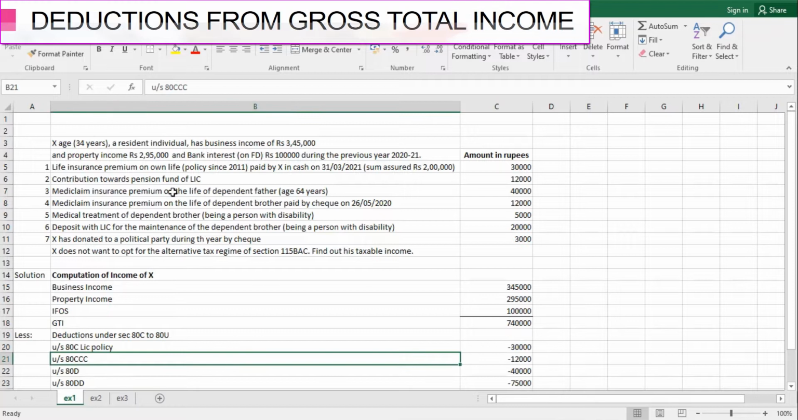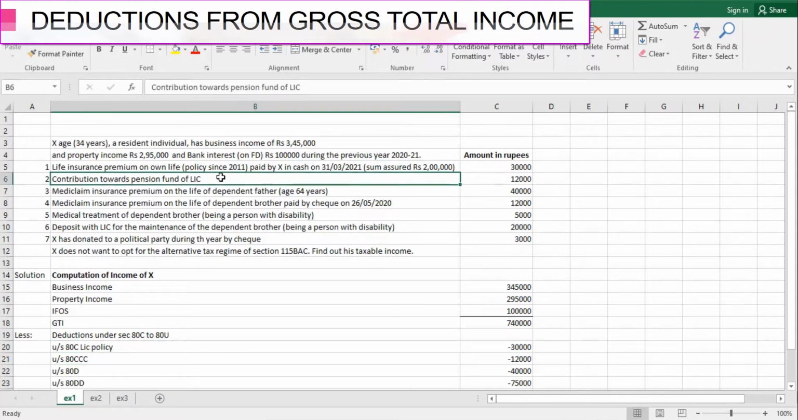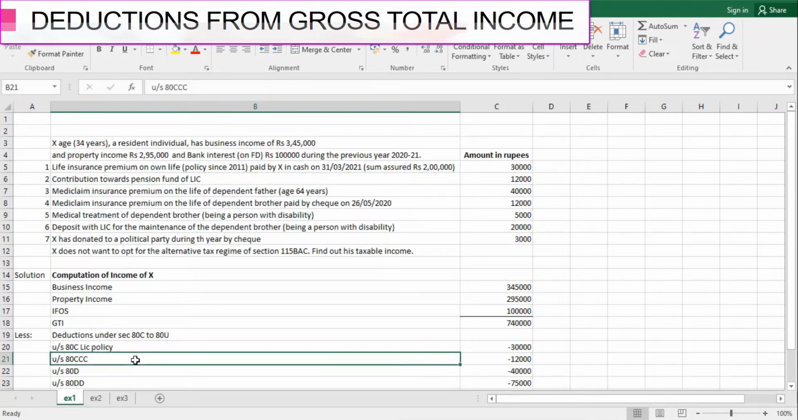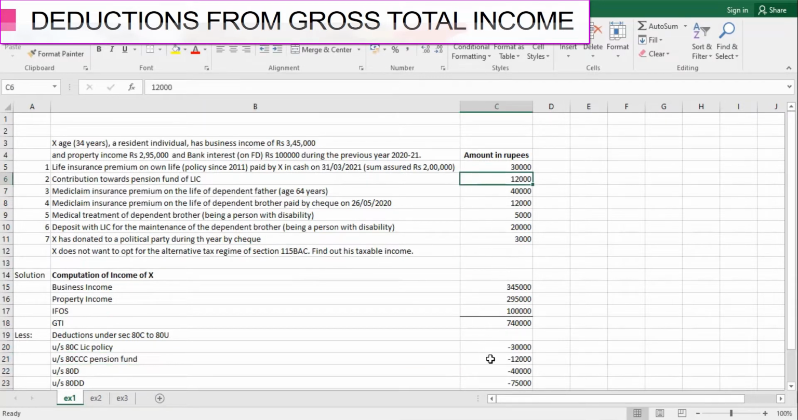Next is the contribution towards pension fund of LIC. So we have also covered this while doing our deductions part. If the assessee is contributing any fund towards LIC pension fund, he can claim the deduction under which section? 80CCC. So this is our 80CCC pension fund, right? And he has contributed rupees 12,000. So we have claimed 12,000 here.